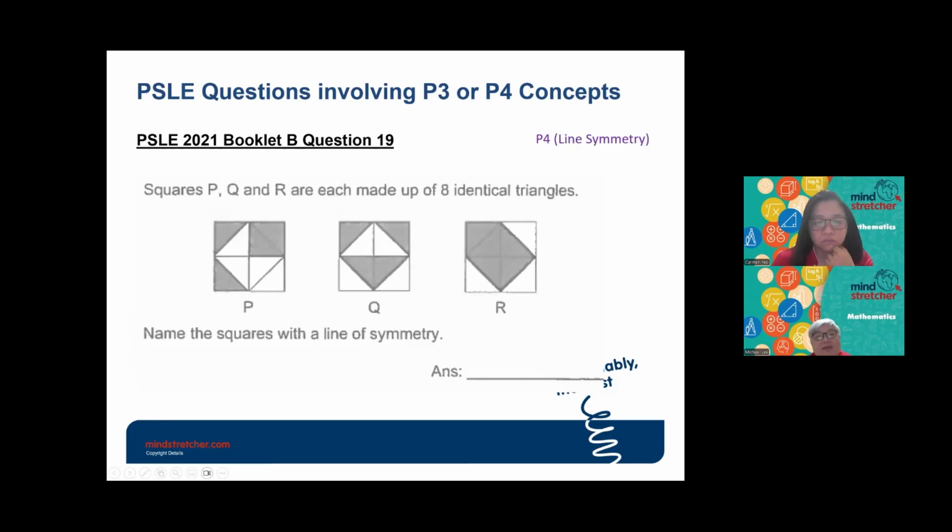Okay, this is a question on symmetry. Symmetry also, they will learn it in P4. Same thing, this is a 2021 paper, and they are asked to name the squares with a line of symmetry. For this case here, I believe there is one line of symmetry here, and this one has another line of symmetry here. That means the squares will be Q and R. So this is a topic that they will learn in P4.